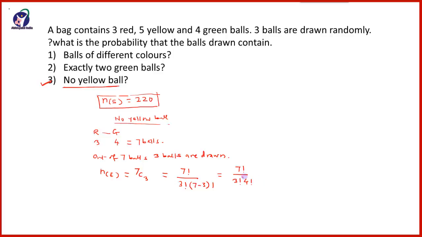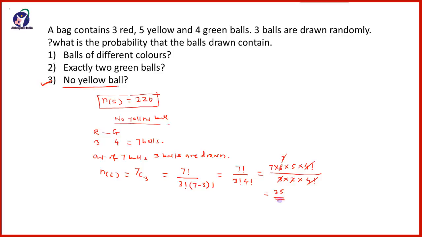Now here 3 factorial is there, 4 factorial is there, so 7 factorial we will write up to 7 multiplied by 6 multiplied by 5, into 4 factorial. This upon 3 factorial can be written as 3 into 2 into 4 factorial. So 4 factorial will get cancelled, and here 2 ones are 2, 2 threes are 6, 3 and 3 cancelled, so 7 5s are 35.